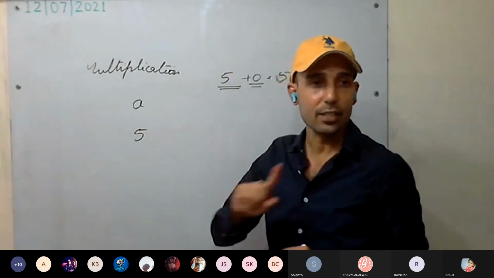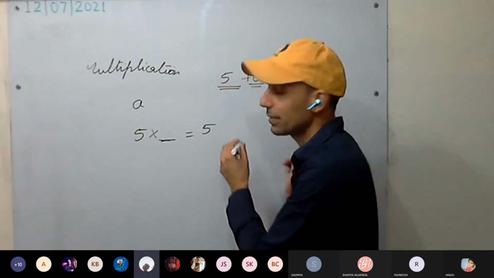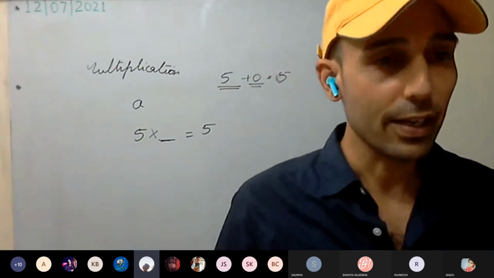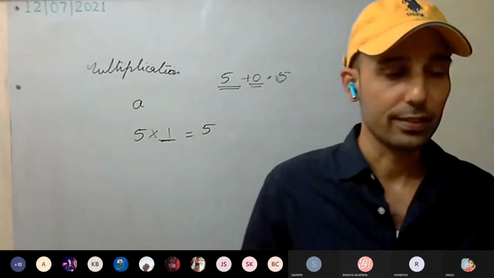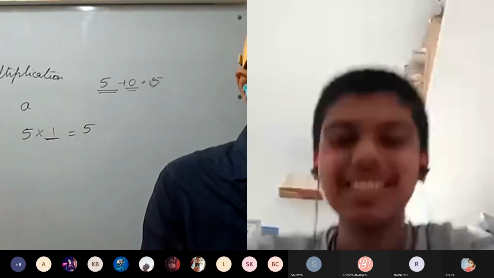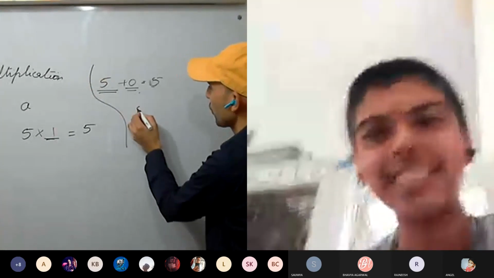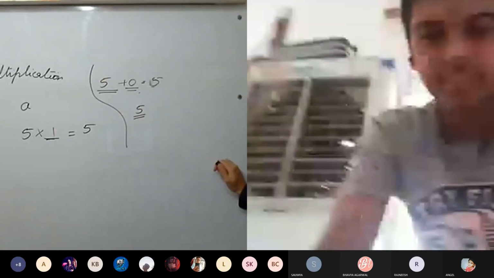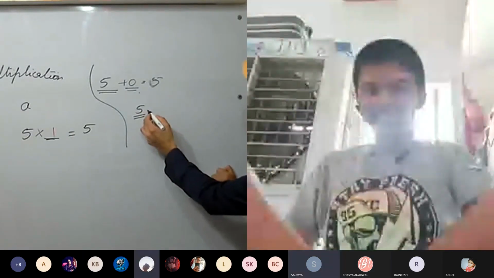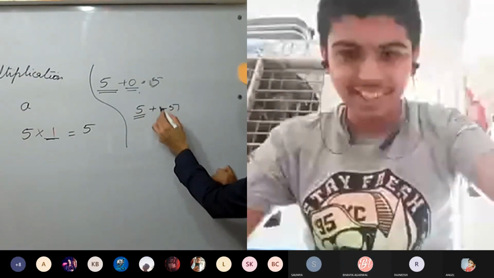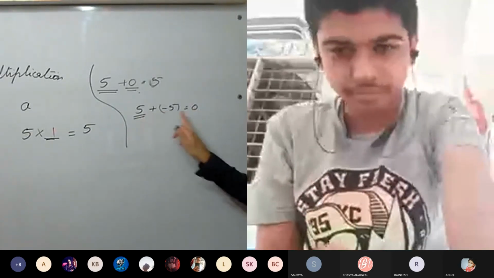Okay. Now multiplicative identity. Multiplicative identity means what should be multiplied to this so that we get the same. So 1 is the multiplicative identity for rational numbers. It's always 1. Okay. Now the question is, what is the additive inverse for 5? Minus 5. So 5 plus minus 5, we are always getting 0. So what we add to the 5 so that we get 0.